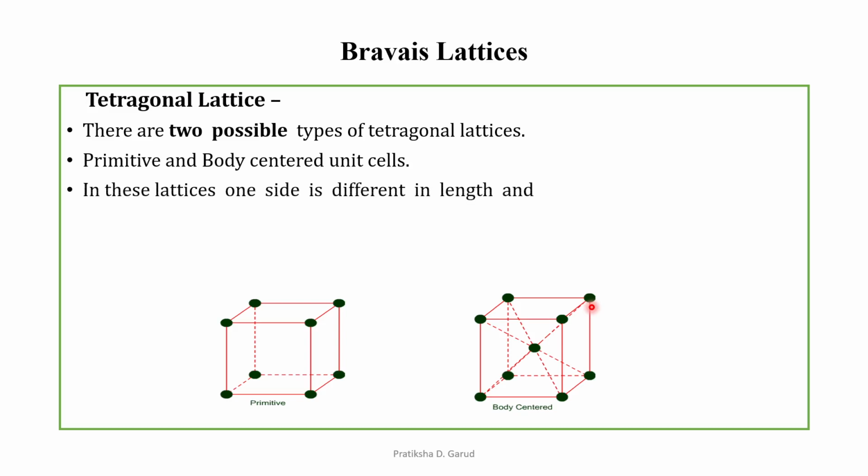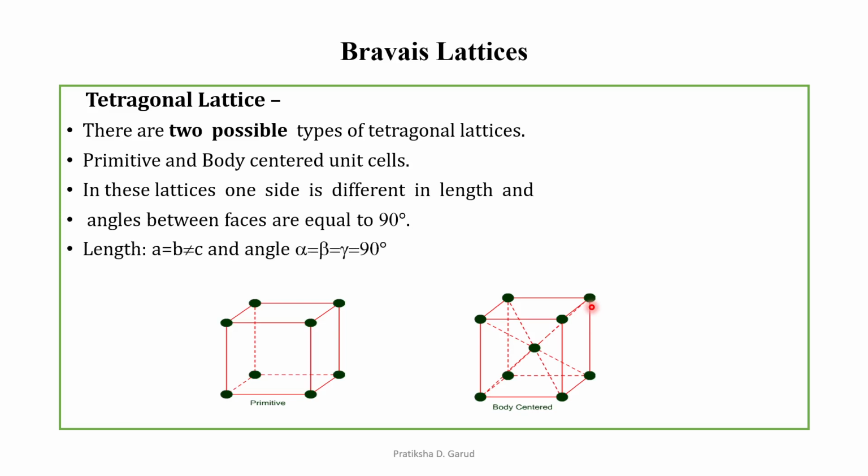In this lattice, one side is different in length and the angles between the faces are equal to 90 degrees. So we can say that A is equal to B, which is not equal to C, because one side is different in length, and angle alpha is equal to beta is equal to gamma, which is equal to 90 degrees. So this is regarding the tetragonal lattice.